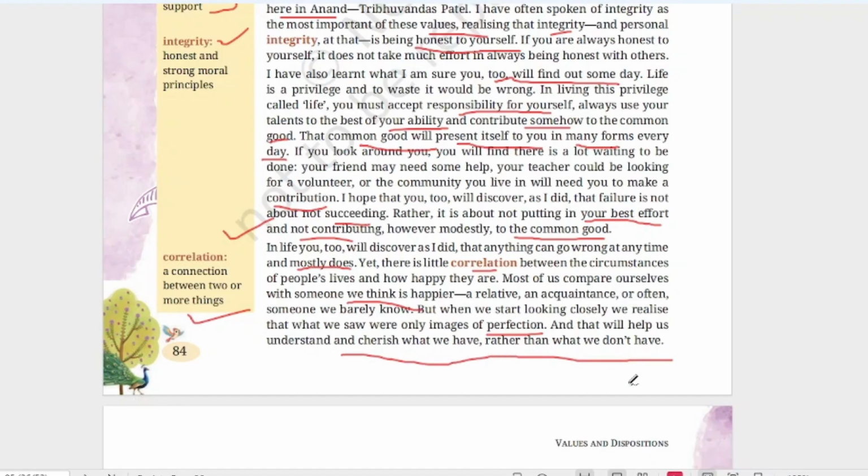So with what you have, you should try to be happy. Suppose my friend has a big house. I should not be disappointed that I don't have it, but I should think, yes, I have a small, neat house, and all the comforts are there. I should be happy with what I have. If I have only a bicycle and the other one has a car, I should not think of the car, but of how nicely I can enjoy my bicycle. I can go for a ride in the evening or the morning. I can enjoy the beauty of nature. So with what we have, we should be happy.